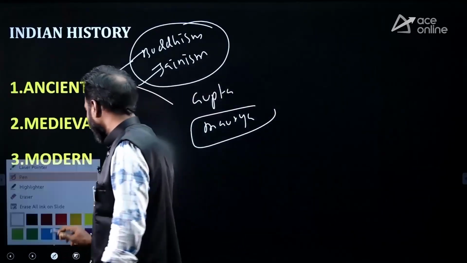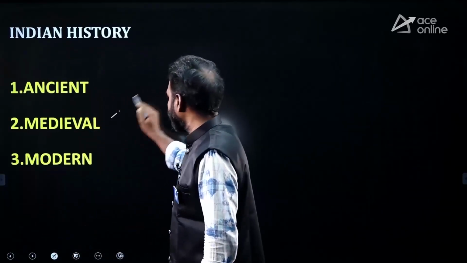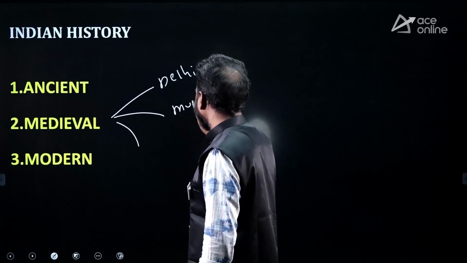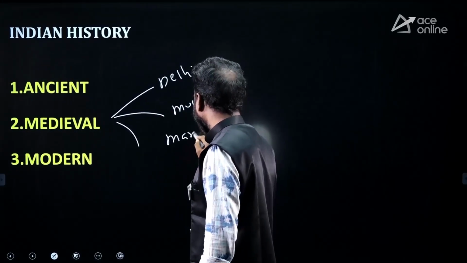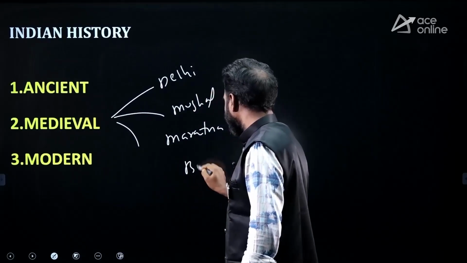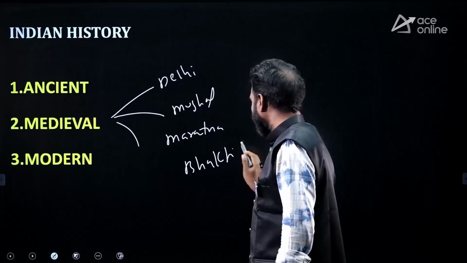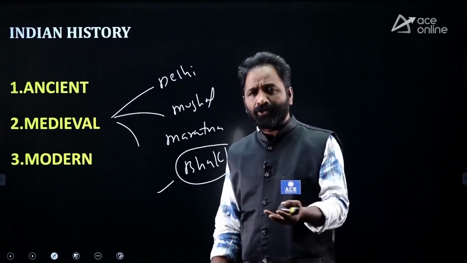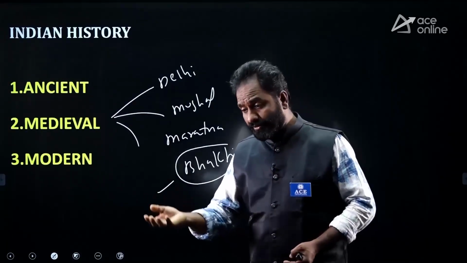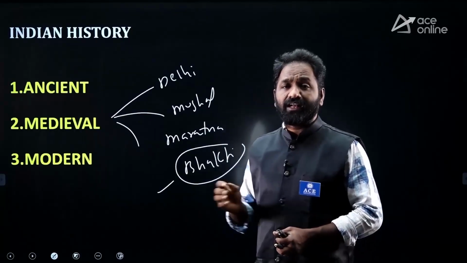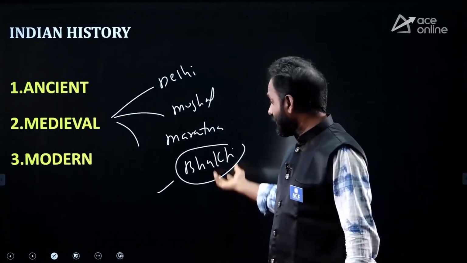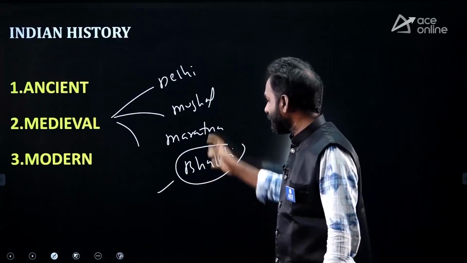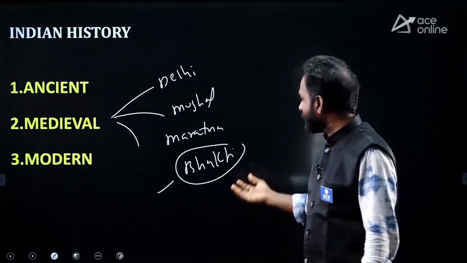Regarding the Gupta, you have to focus on the kings, their titles, their contributions, inscriptions. Those are important. Now come to medieval India. You know, the Delhi Sultanate, and also the Mughal Empire, the Maratha Empire, and also the Bhakti movement. Most people are neglecting this Bhakti movement. Simple questions are there: Ramanujacharya, Shankaracharya, Chaitanya, and also Kabir, Guru Nanak. All these people are very, very important. So you have to focus on all these people.